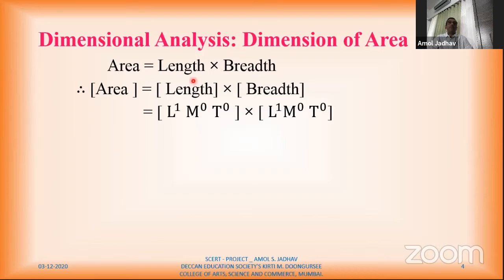To express length, I require only length. There is no need of mass, no need of time. Therefore, I can write dimensions of length as L1 M0 T0. I'll read this as dimensions of length are L1 M0 T0, into dimensions of breadth. Breadth is nothing but again length, so again we'll consider L1 M0 T0.